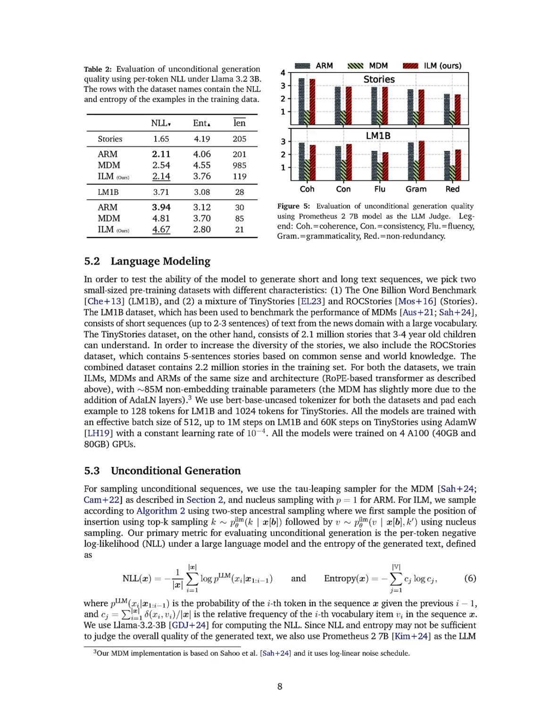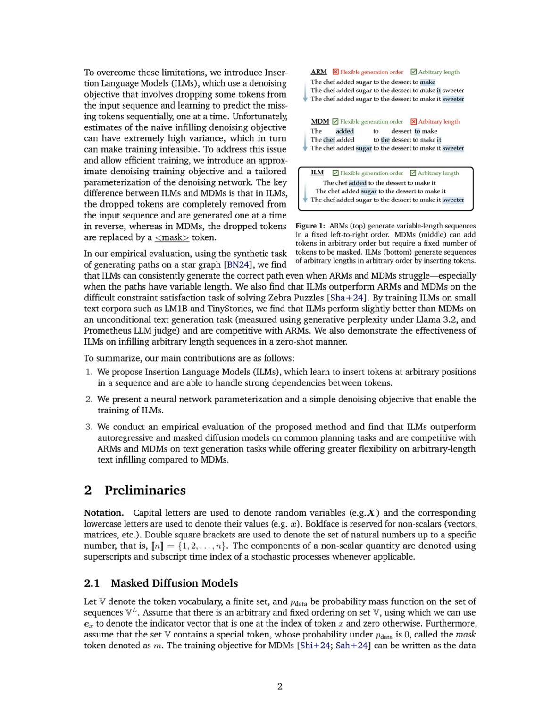The datasets used included the 1 billion word benchmark, LM1B, and tiny stories for text generation, where ILMs were compared against autoregressive models, ARMs, and masked diffusion models, MDMs. The primary metrics for comparison included sequence accuracy for planning tasks, negative log likelihood, NLL, for unconditional generation, and entropy for evaluating the quality of generated text. The results indicated that ILMs consistently outperformed ARMs and MDMs on planning tasks, and excelled in arbitrary-length text infilling, while being competitive with ARMs in unconditional text generation.